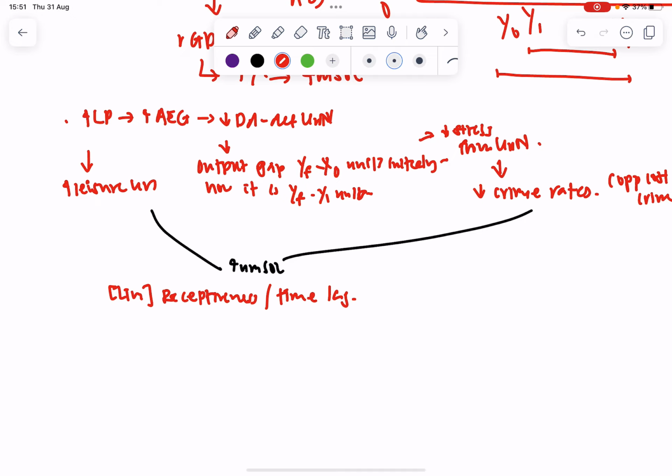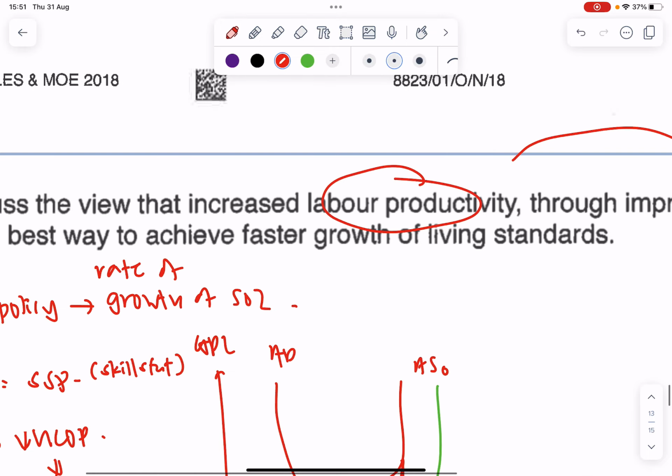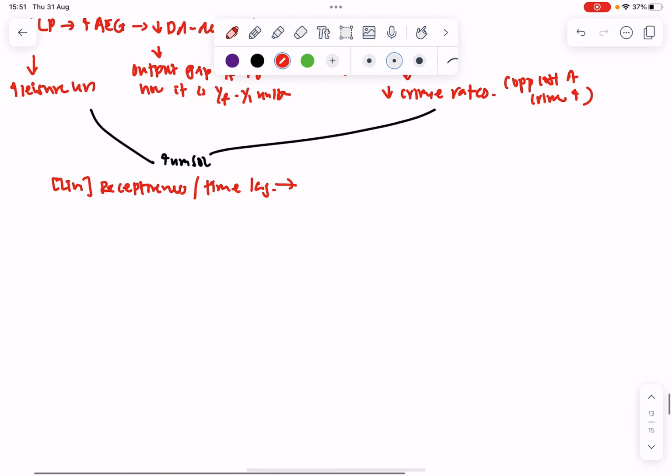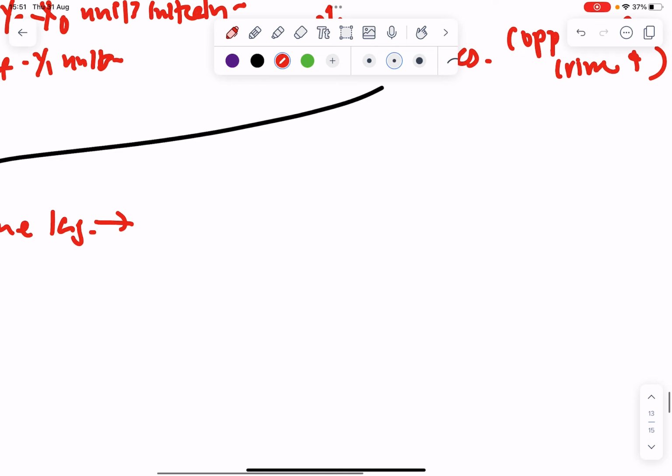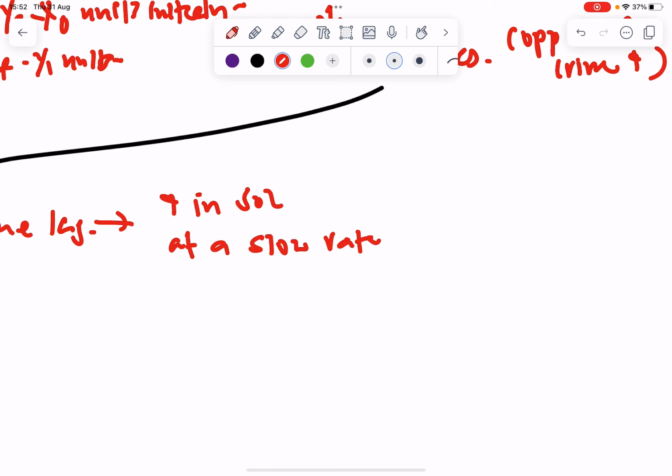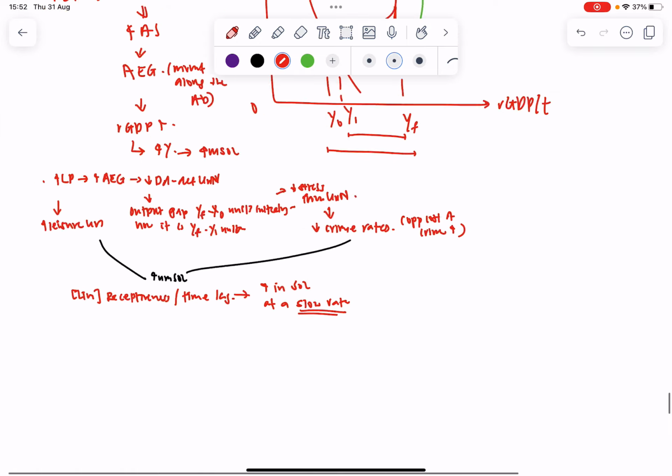The key here is the growth of living standards will probably increase, but at a slow rate. And that's how I link it back to the question.